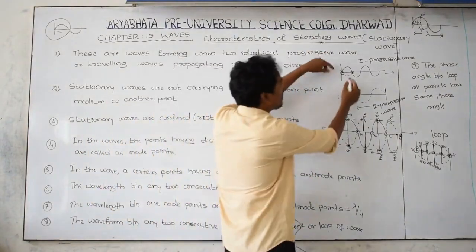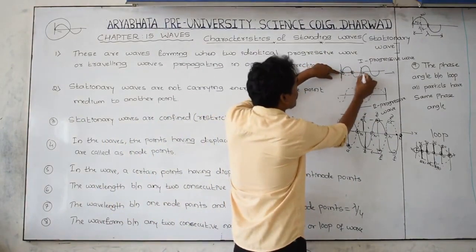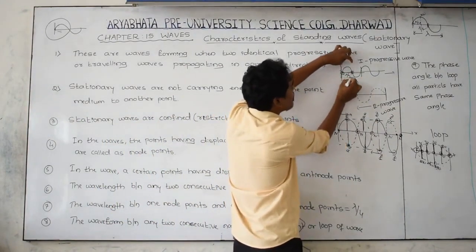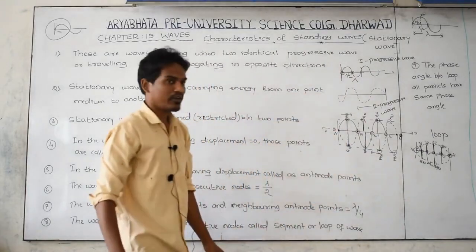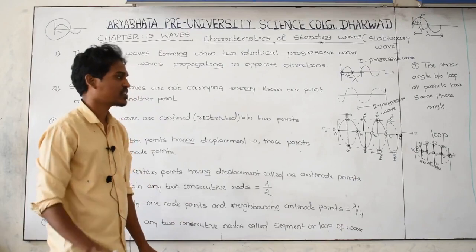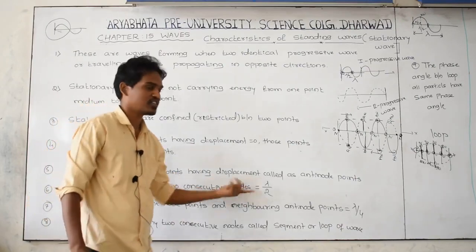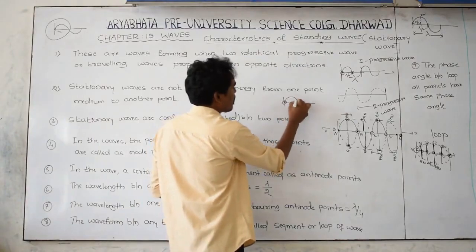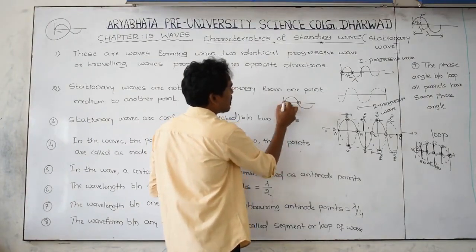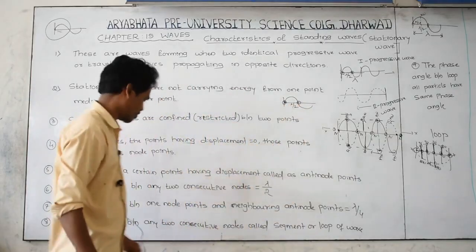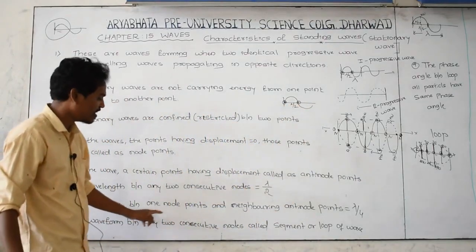Here this is one wave, wavelength is lambda. If you consider half of the wave, that becomes lambda by 2. The wavelength of the wave between any two consecutive node points is lambda by 2. Between this node point and this side node point, the wavelength is lambda by 2.